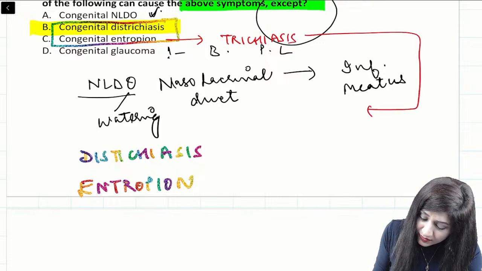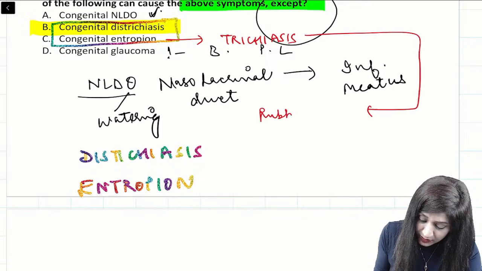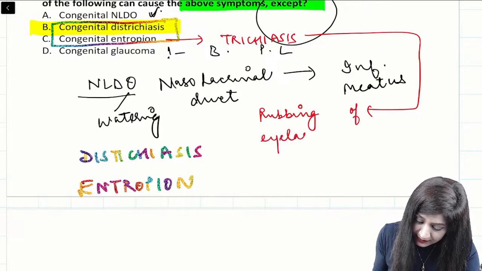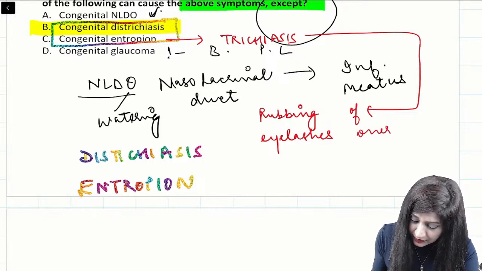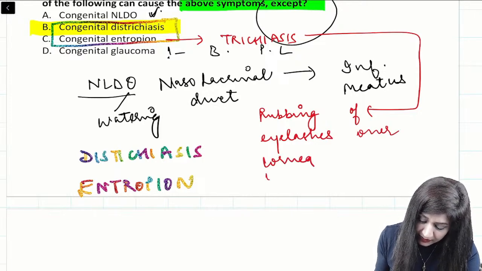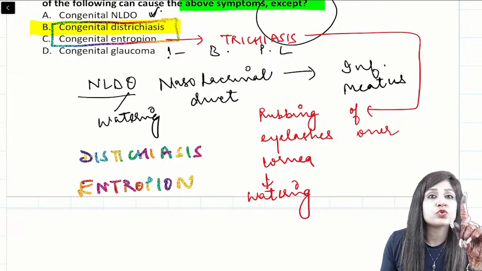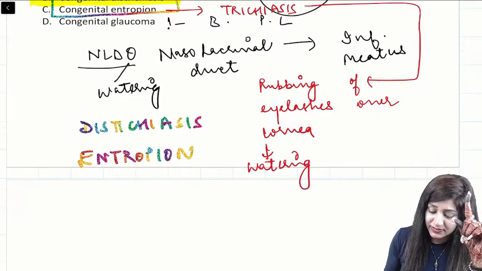Trichiasis means rubbing of the eyelashes over the cornea, and that rubbing can lead to watering. That is why, if you have to choose one, you choose distichiasis.